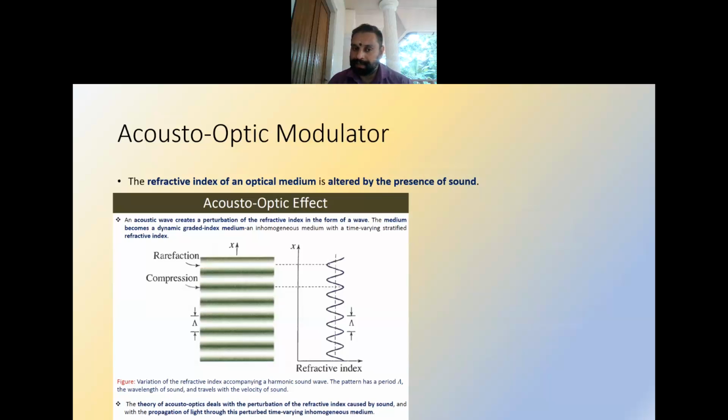The refractive index variation is caused by the sound waves, and this variation is responsible for directing the different wavelengths in the light into different directions, and that is how the acousto-optic modulator works.